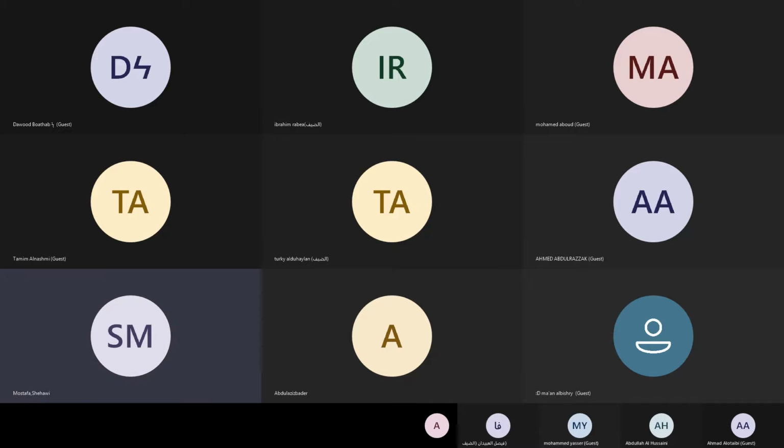Tamim: budding, binary fission, and fragmentation. Okay, that's a great answer, Tamim. Budding, binary fission, and fragmentation. So mention some examples of each one of these types of asexual reproduction.